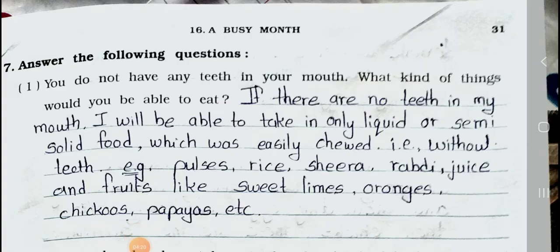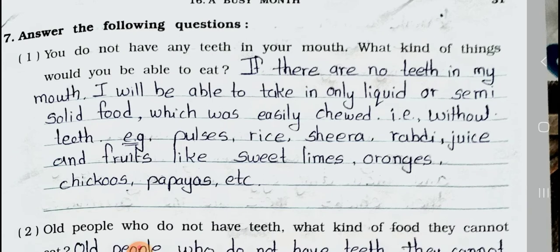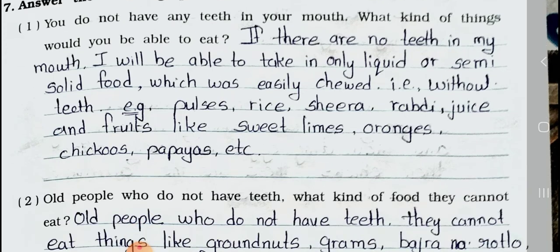See question number 1. You do not have any teeth in your mouth. What kind of things would you be able to eat? Answer: If there are no teeth in my mouth, I will be able to take in only liquid or semi-solid food which is easily chewed. Example: pulses, rice, sheera, rabdi, juice and fruits like sweet limes, oranges, chikoos, papayas, etc.